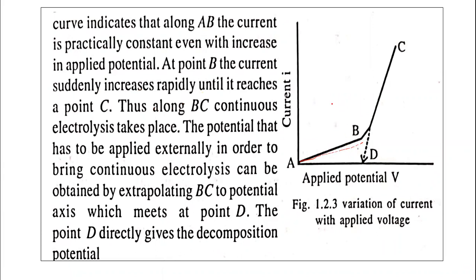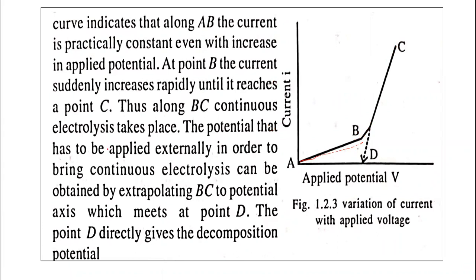At the point B, the current suddenly increases. The ammeter shows sudden deflection, rapidly, until it reaches the point C. Thus, along BC, continuous electrolysis of the electrolyte takes place.